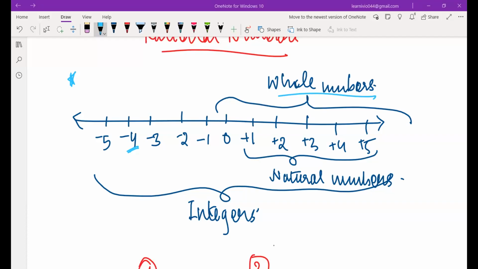Yeah, Hanvi, have you written? Have you noted it down? Ma'am, okay, now I understood. When we include the zero and count the positive numbers, it is known as whole numbers. And when we do not include the zero and count the positive numbers, it's known as natural numbers, right? Yes. Okay, ma'am. Noted? Yes, ma'am. Okay. Shall I move ahead now? Yes, ma'am.